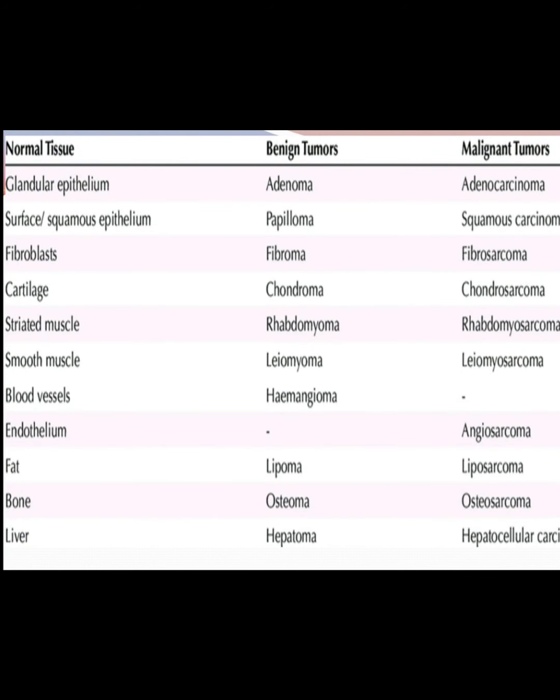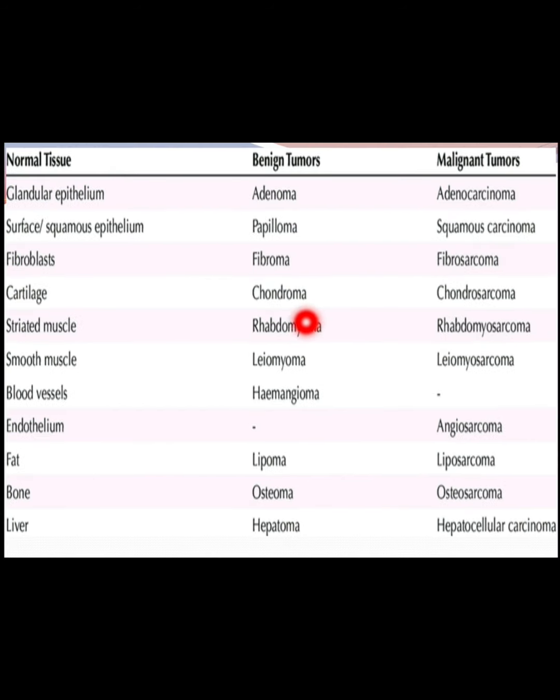Okay, now next is the place of origin of the tumor and what it is called when it is benign and what it is called when it is malignant. I have almost covered the malignant tumor part. We can just see the benign tumors, okay? First is glandular epithelium. Benign is known as adenoma. Surface of squamous epithelium is known as papilloma. Fibroblast is known as fibroma. Cartilage is known as chondroma. Striated muscles or skeletal muscles are known as rhabdomyoma. Smooth muscle, leiomyoma. Blood vessels, hemangioma.